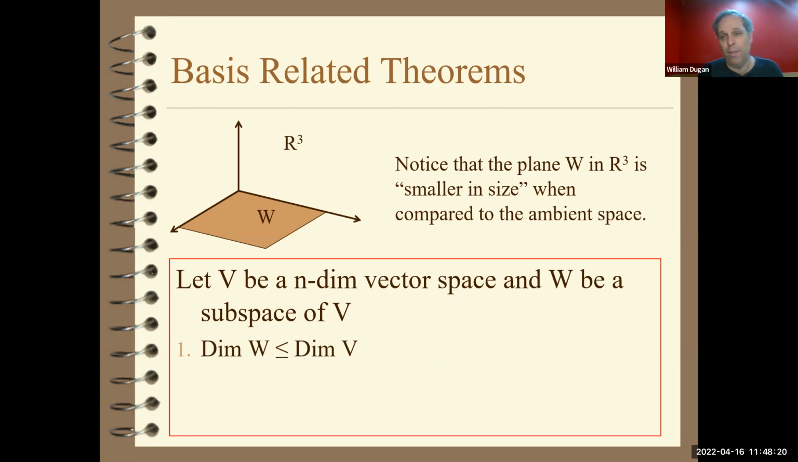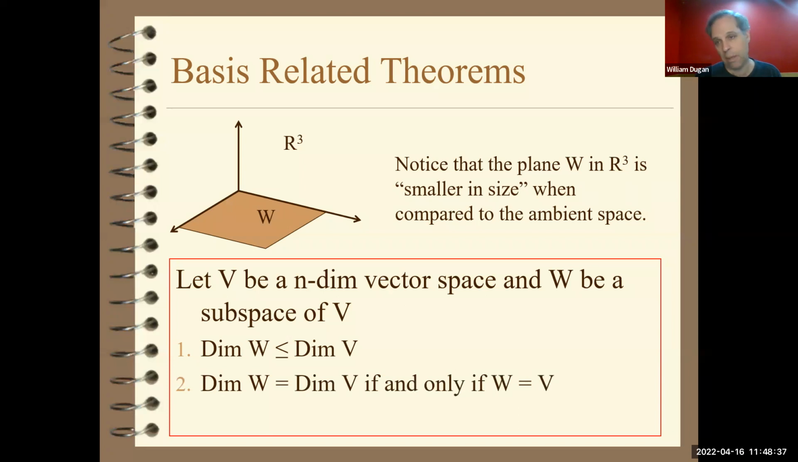So therefore, the number of vectors that are linearly independent in W can't exceed the dimension of V. And that means the dimension of W is less than or equal to the dimension of V. For the exact same reason, just arguing with spanning this time, you get that the two spaces are exactly the same if their dimensions are the same. So if the dimensions are the same, the spaces are the same. If the spaces are the same, of course, their dimensions are the same. That's a nice little easy result.